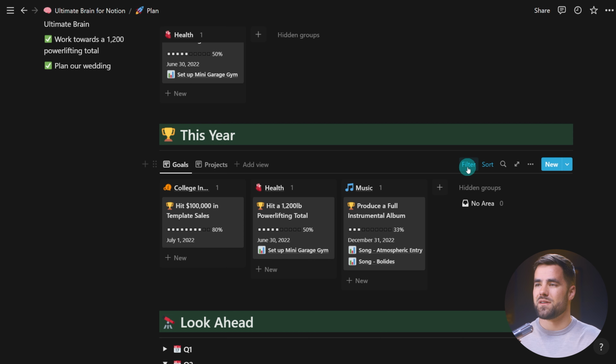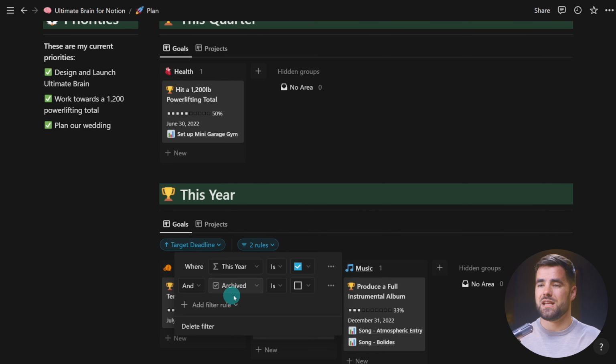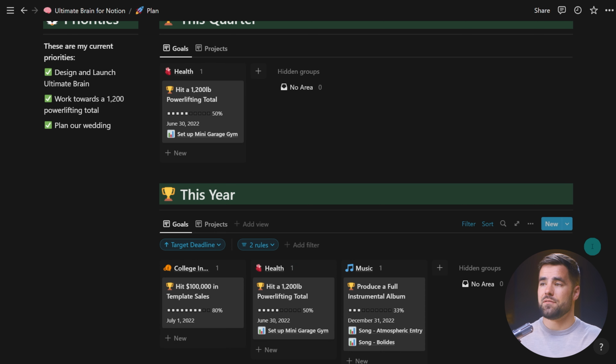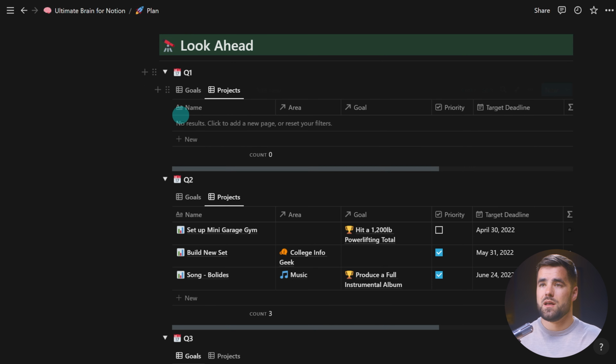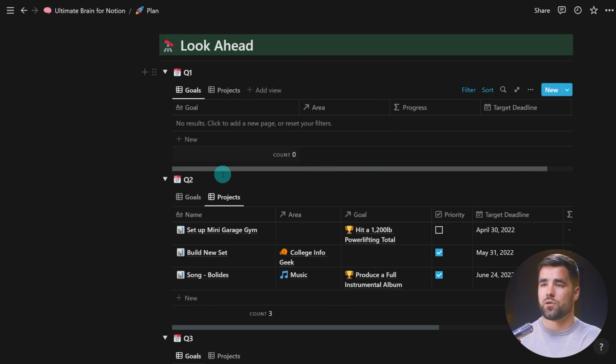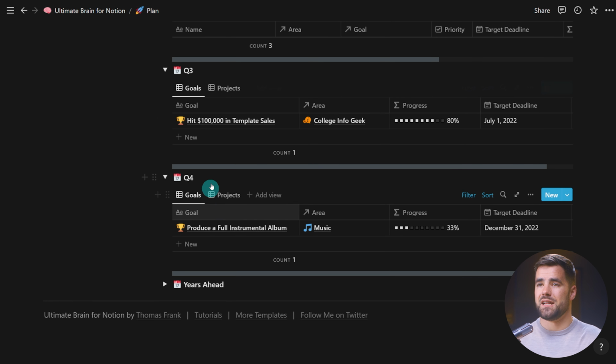And hopefully that also gives you a bit of context for how you could make some changes by copying views and then tweaking the filters, ensuring that you leave the other filters that are still important, such as the archived filter. Down here, you can actually look ahead and kind of see your entire year at a glance anyway by opening your quarter lists and seeing what sort of goals and projects you have inside of each quarter.